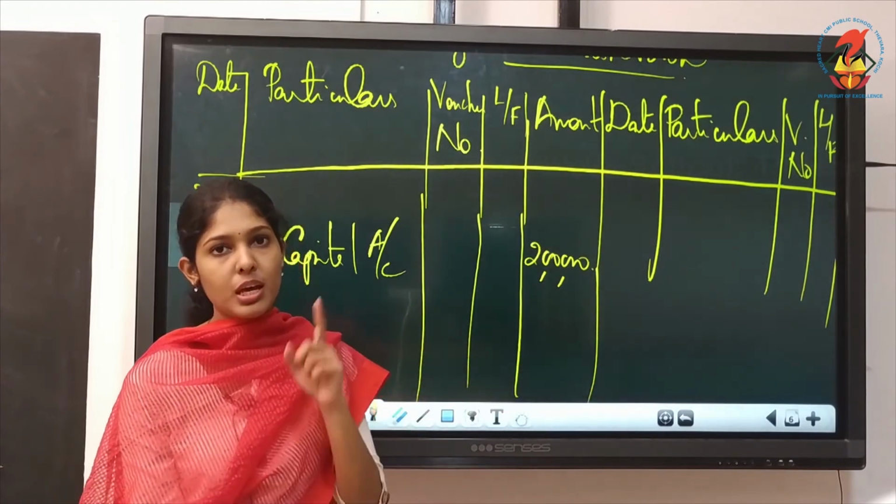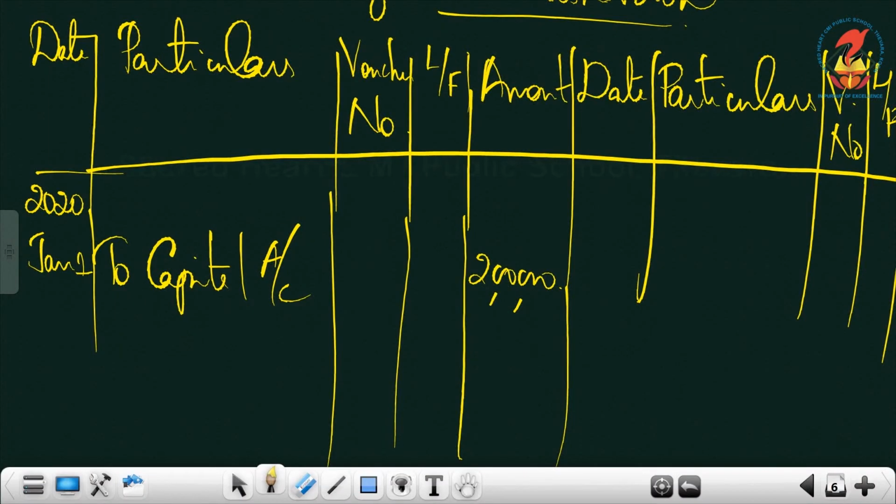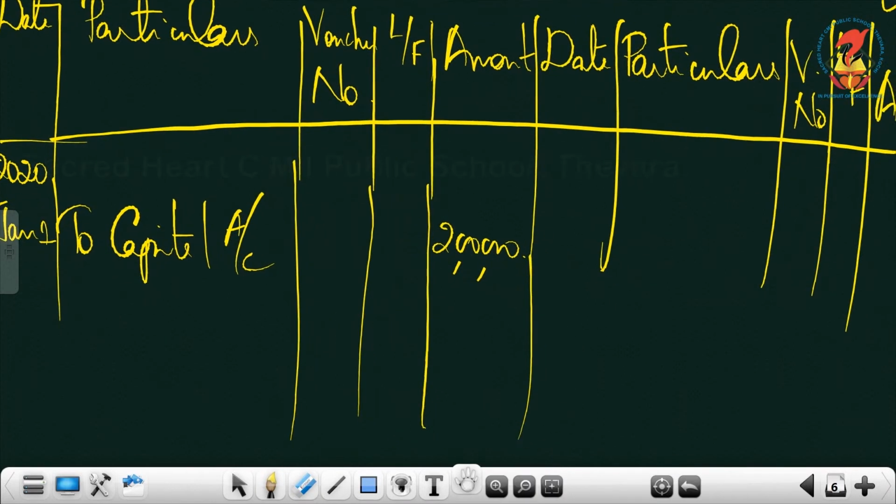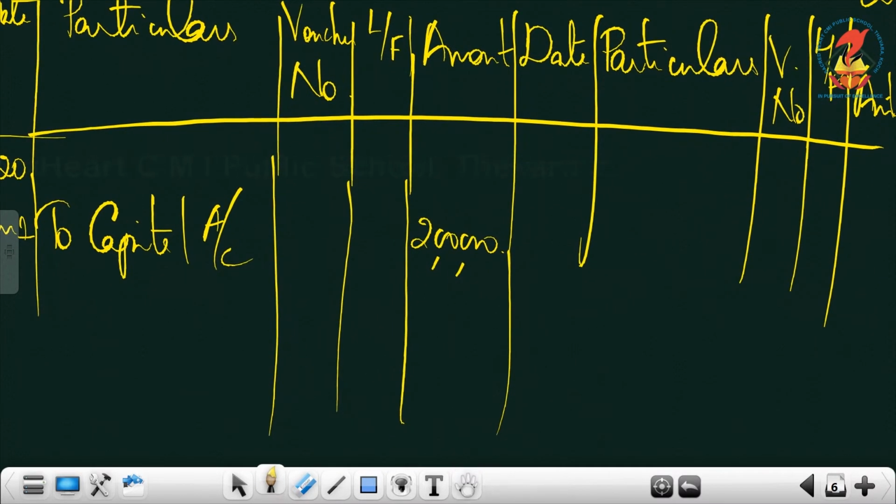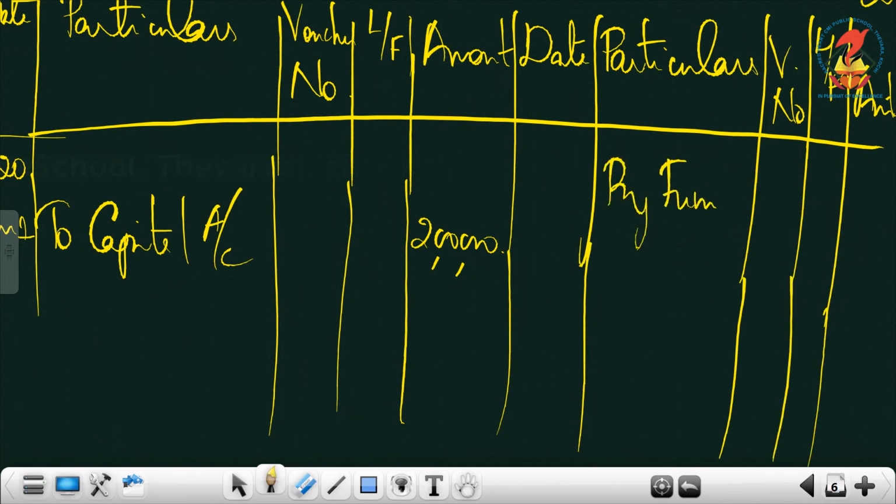What will be the posting? Buy furniture. Furniture is what we are purchasing. Understood? So, treat this book just like a cash account. So, it is buy furniture, that is the posting, by furniture account. It is on Jan 2nd, 50,000 is the amount.